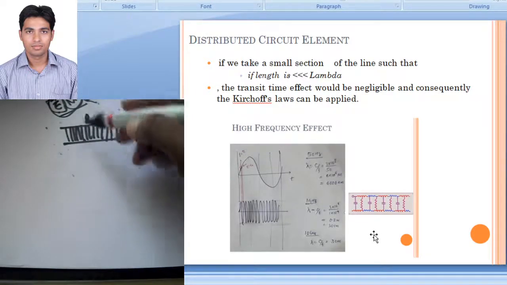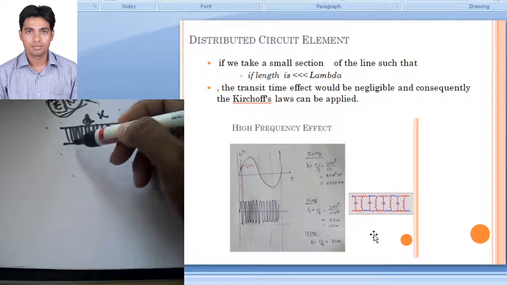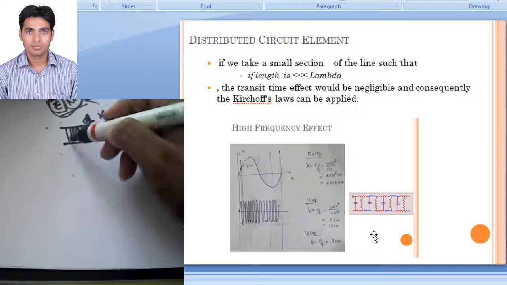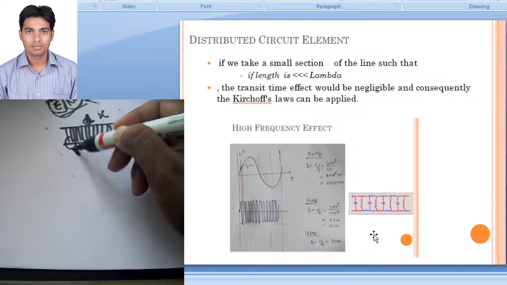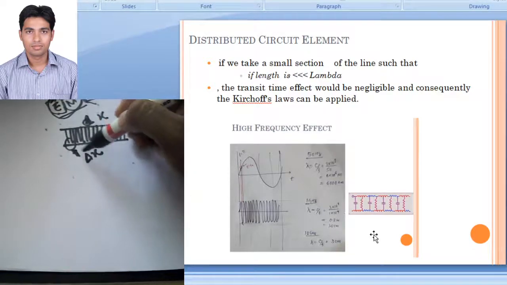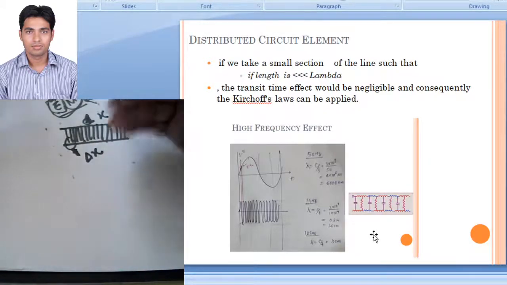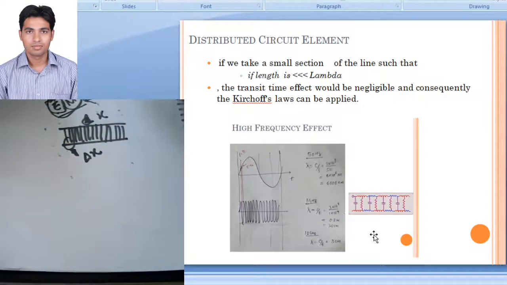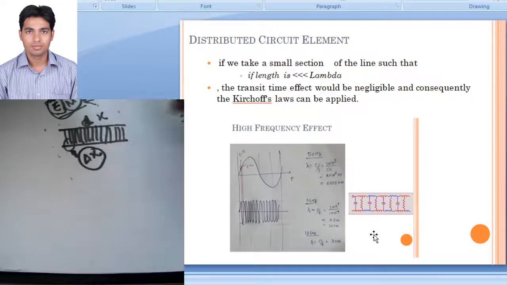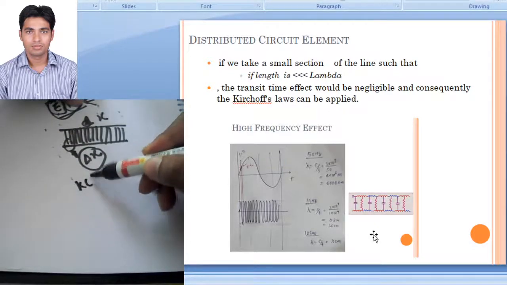This is L, this is X, or this will be along Z. We'll take a very small portion of the transmission line, and let us take this portion to be delta X. Over this very small delta X, the voltage and current will not change, or the change is very small. So if voltage and current do not change, there will be no phase difference, and we can apply KCL or KVL.